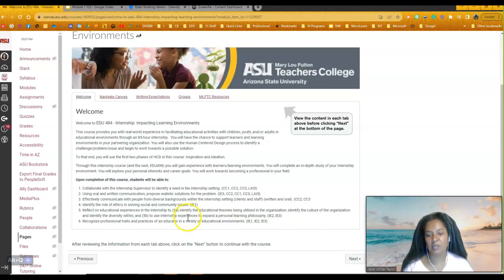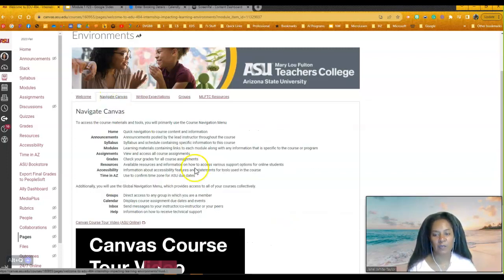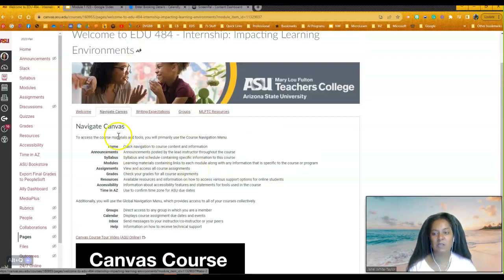So make sure that you're spending time doing the things that you need to and working within your organizations. I know we've talked about the different parts of Ed Studies and the backbone of Ed Studies, but I want you to take some time and read through to make sure you understand what you're going to walk through in this course. So again, navigating Canvas, if you're confused about some of the pieces of Canvas, Canvas hasn't had that many updates.